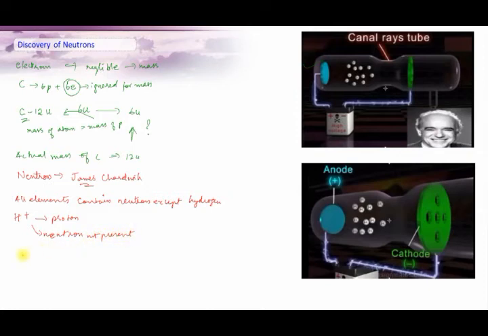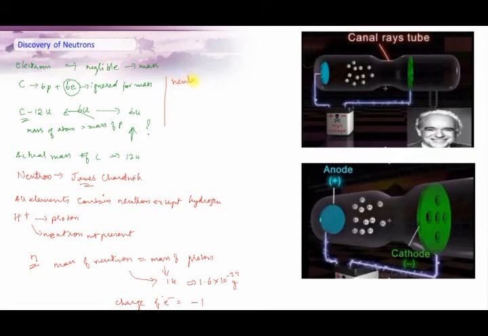When we talk about the mass of a neutron, the mass of a neutron is equal to the mass of a proton, or we can say that the relative mass of a neutron is 1 u. The absolute mass of a neutron is found to be 1.6 into 10 to the power minus 24 gram. In the previous section, we have seen that the charge of an electron is 1 negative charge and the charge of a proton is 1 positive charge. What will be the charge of a neutron? Children, a neutron has no charge, it is electrically neutral.